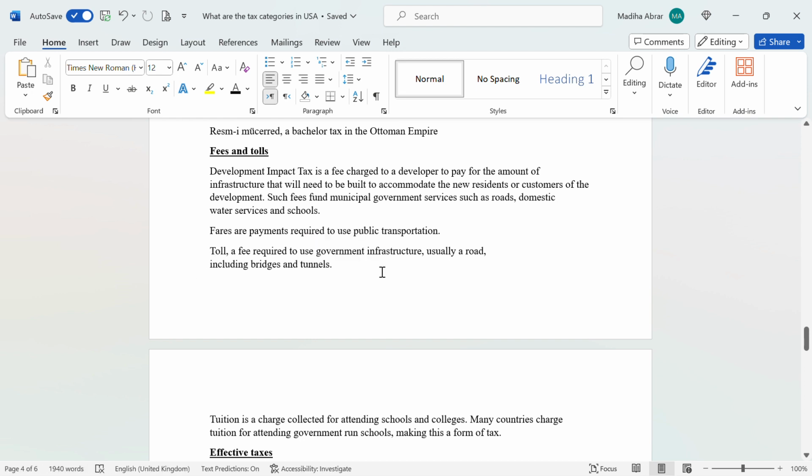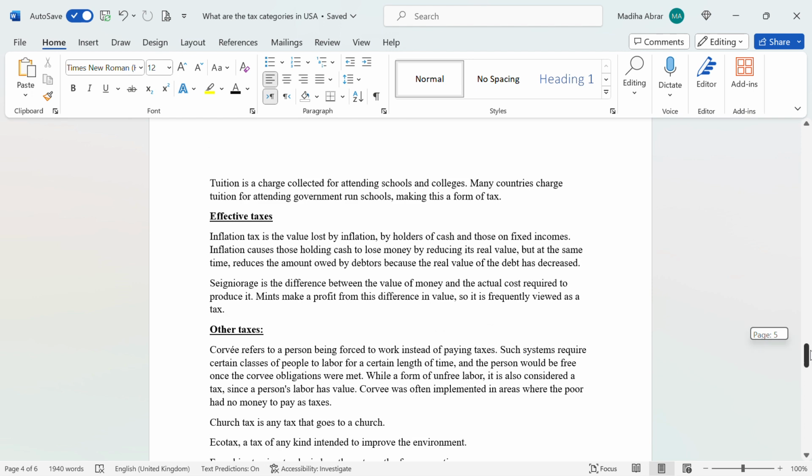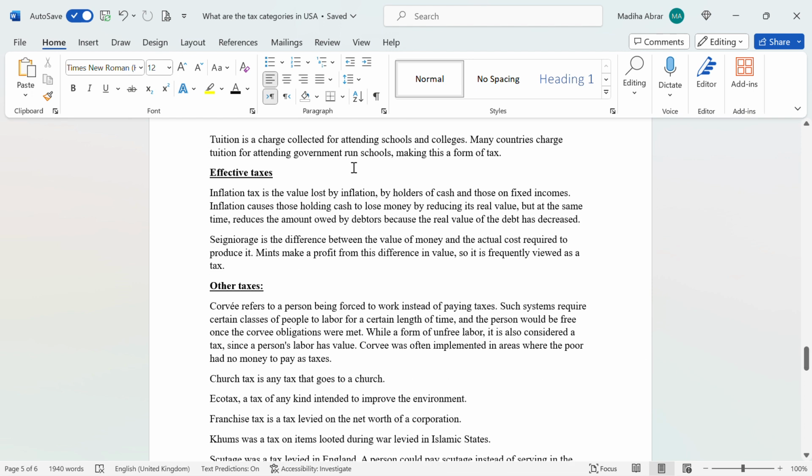Fares are payments required to use public transportation. Toll is a fee required to use government infrastructure, usually a road, including bridges and tunnels. Tuition is a charge collected for attending schools and colleges. Many countries charge tuition for attending government-run schools, making this a form of tax.